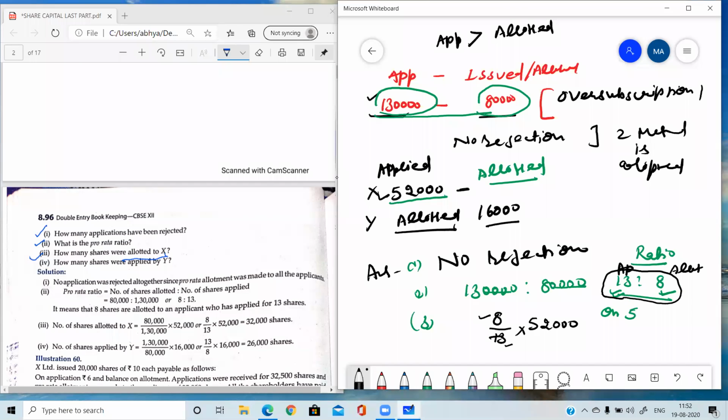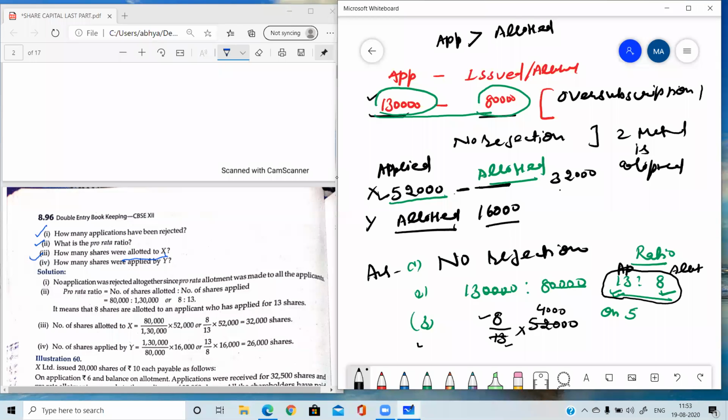So in this case, 13 fours are 52, so 8 fours are 32,000. So it means X was allotted only 32,000. And if you want to check your answer, applied will always be greater than allotted. So here applied is greater than allotted.